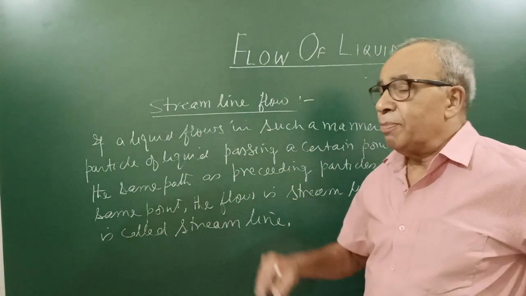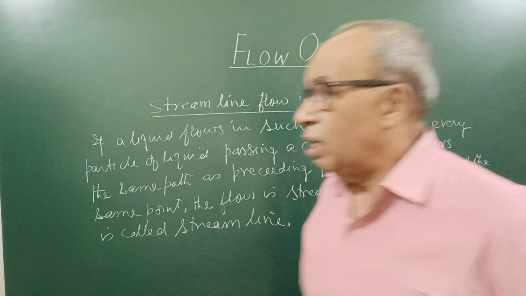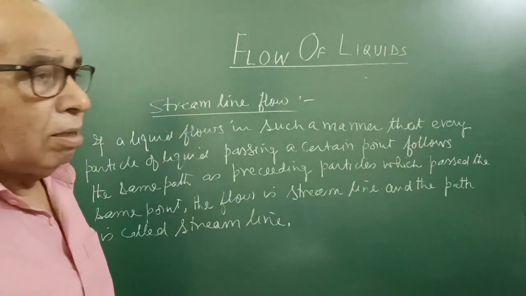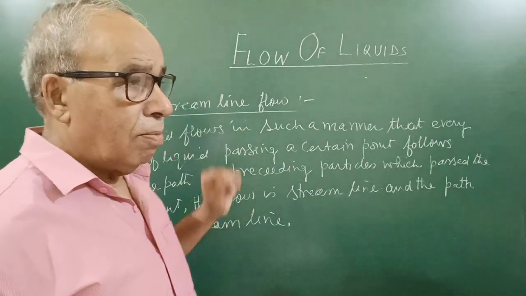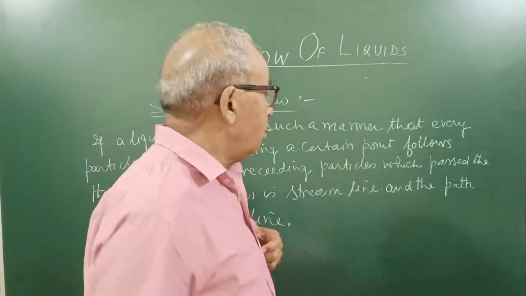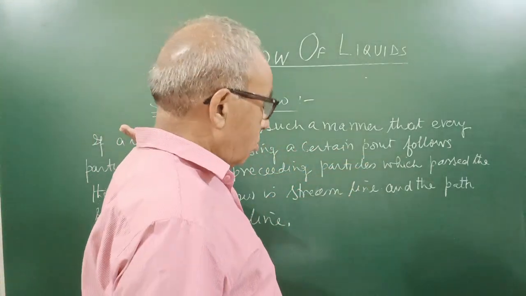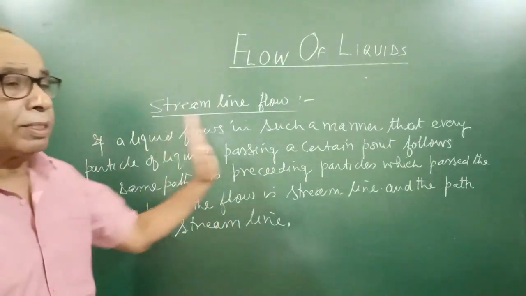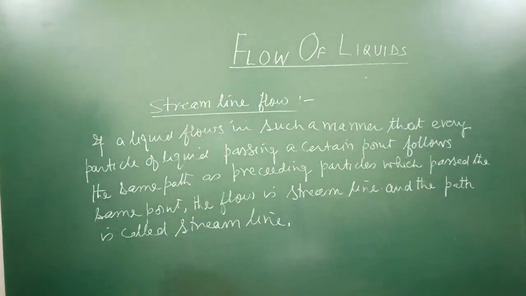So streamline flow is that if flow is such a way that every particle passes a point which the preceding have passed and follows the same path as the preceding particle.